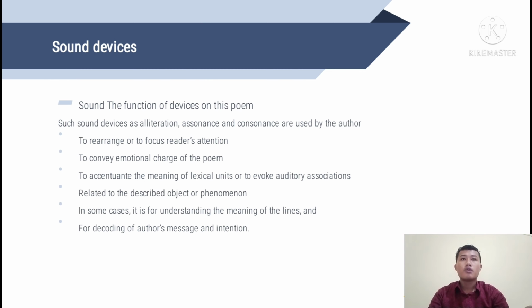And now move on to the function of sound devices in this poem.